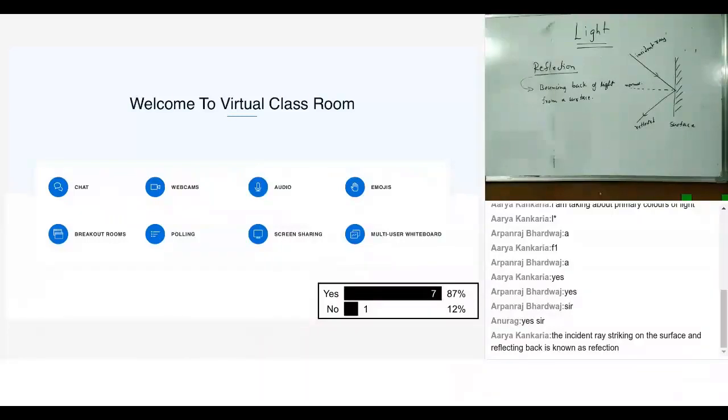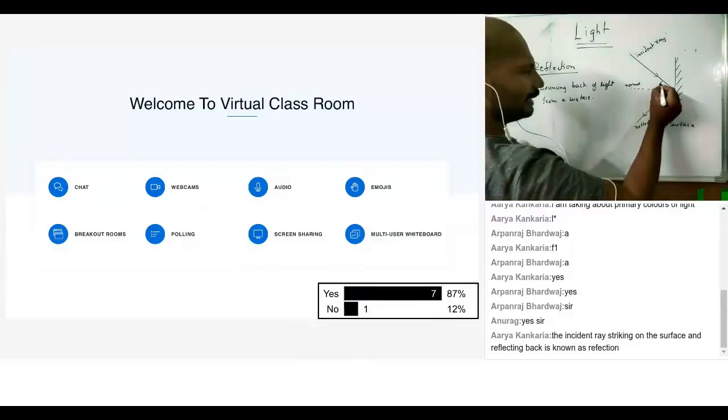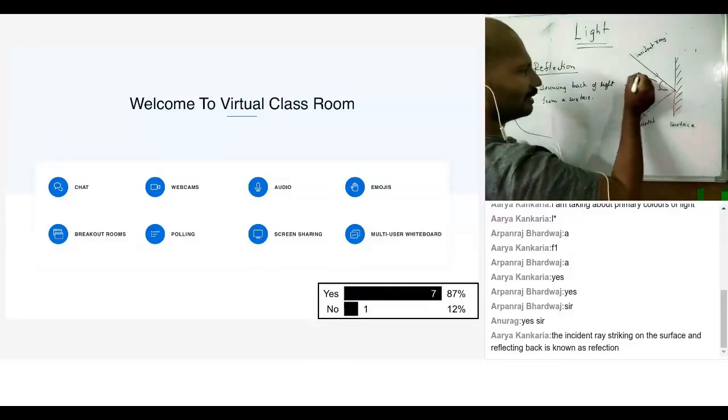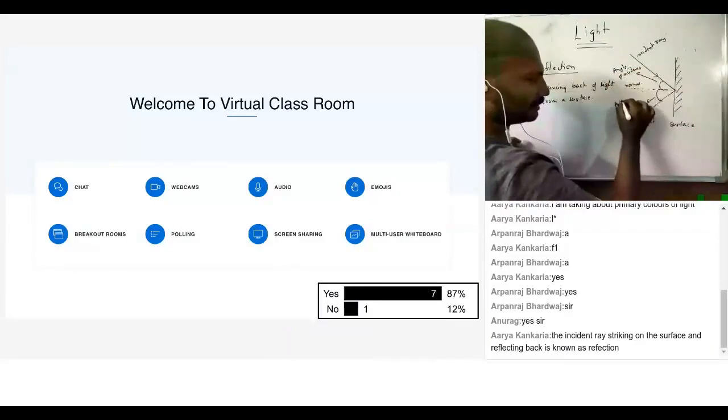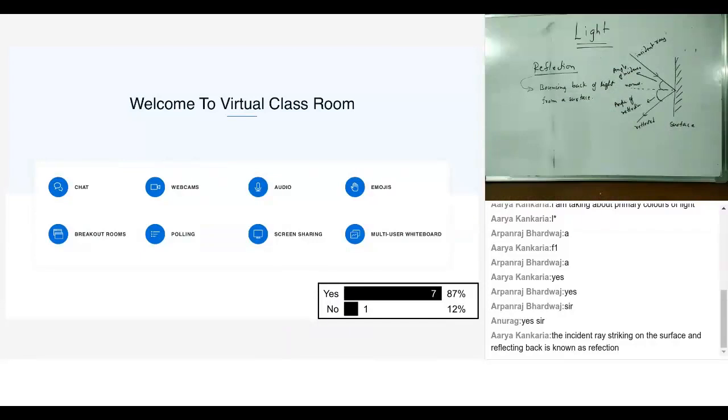Fine. So incident ray, reflected ray, and normal. This is all something that you already know. Now let's say this angle is called the angle of incidence, and this is the angle of reflection.